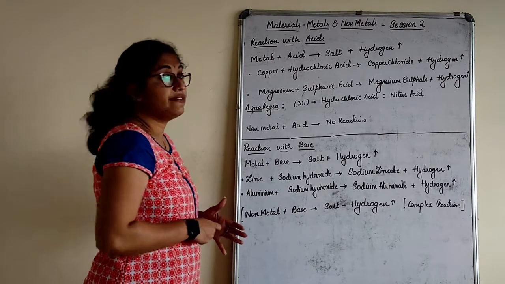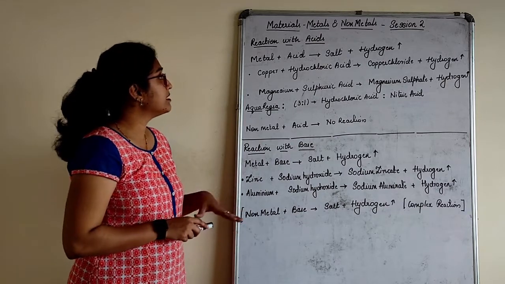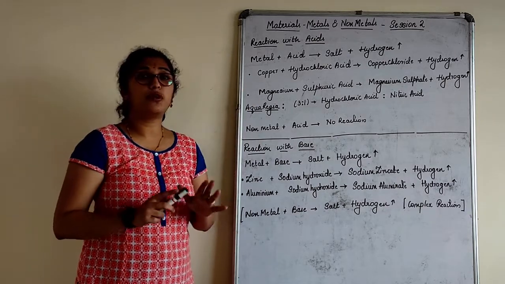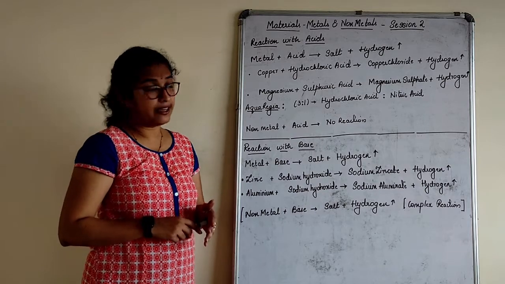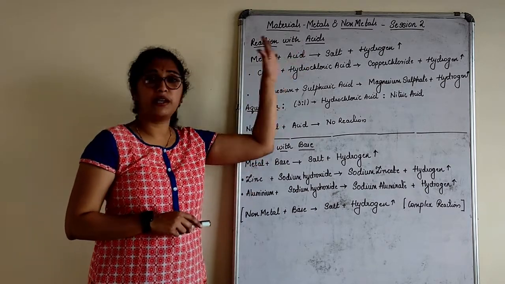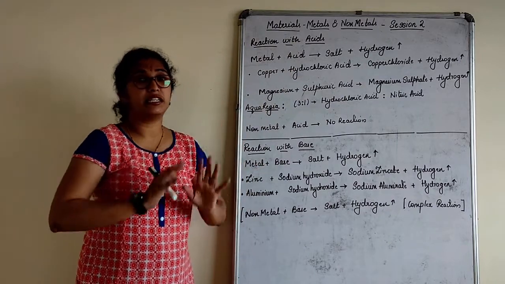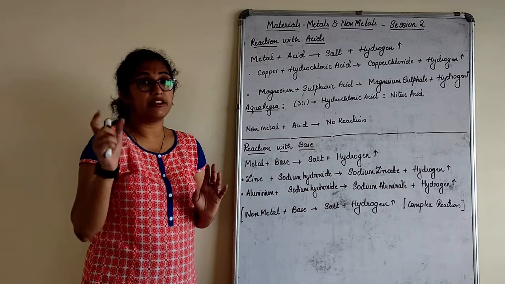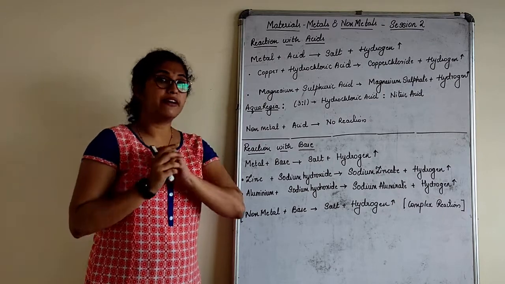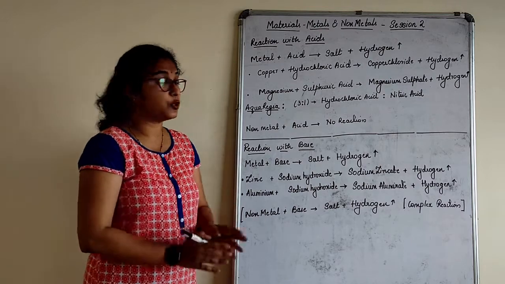Next we will study what happens when metals react with acids. Metals generally react with acid to form salt and hydrogen gas. The main thing everywhere here, children, is that I have given you the main formula. Remember the main formula, that's more than enough to write any word equation, because you are not writing chemical equations here. Formula-wise you are only writing word equations, so things should be very simple.